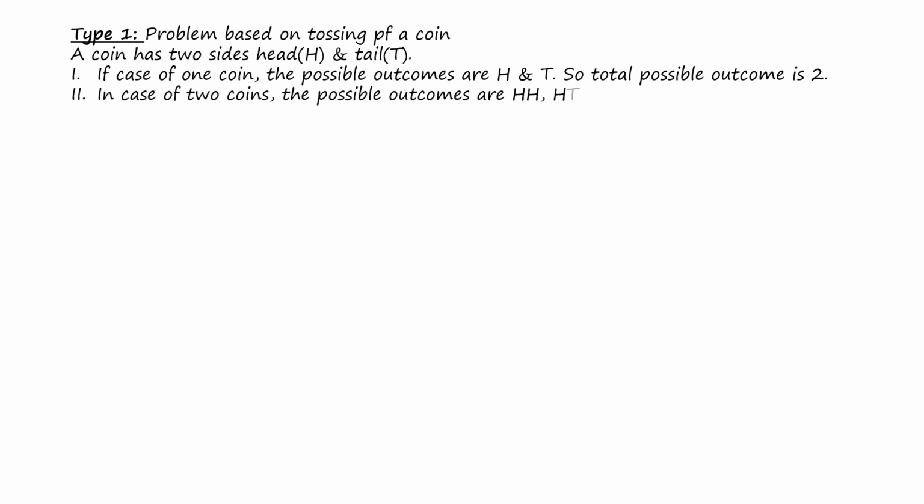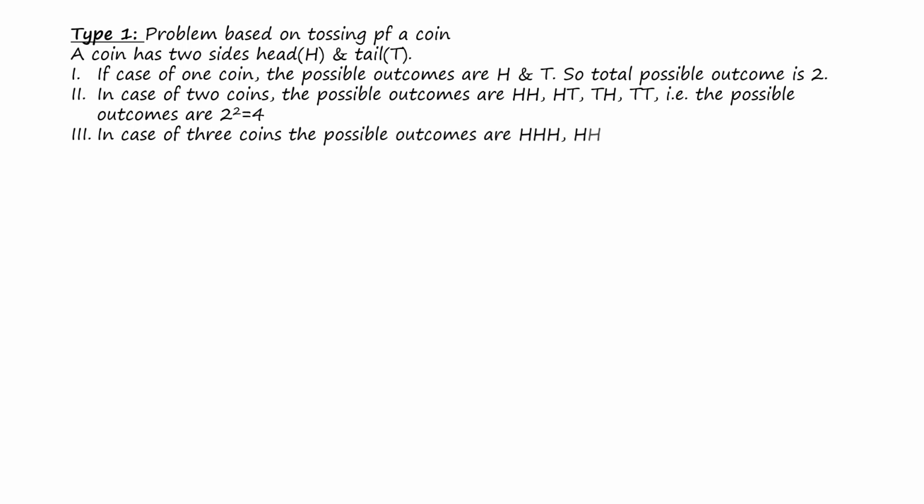In the case of two coins, that means if two coins are tossed simultaneously, the possible outcomes are HH, that means head head, HT, TH and TT. So in this case the total number of possible outcomes is 2 to the power 2, or 4. In the case of three coins tossed simultaneously, the outcomes are HHH, HHT, HTH, THH, THT, TTH, HTT or TTT. That means the total number of possible outcomes is 2 to the power 3, or 8.